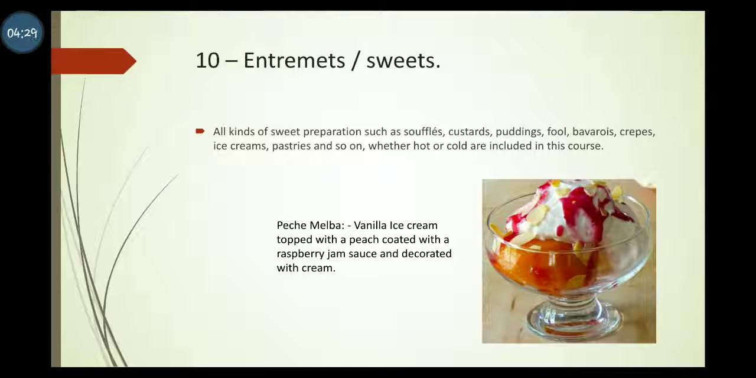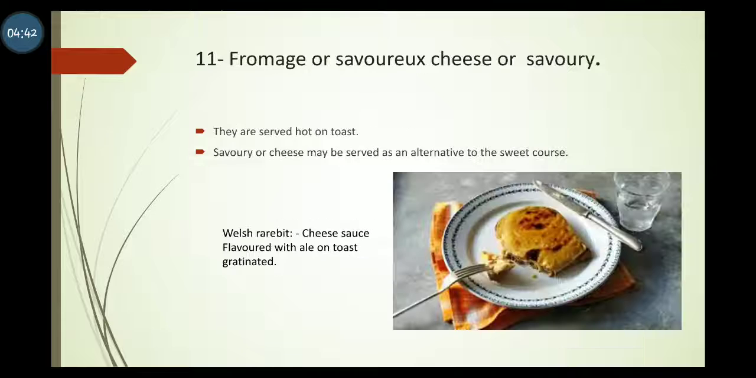Entremets, sweets. All kinds of sweet preparations such as soufflé, custard, puddings, food, beverages, canapes, ice creams, pastry, and so on, whether hot or cold, are included in this course.